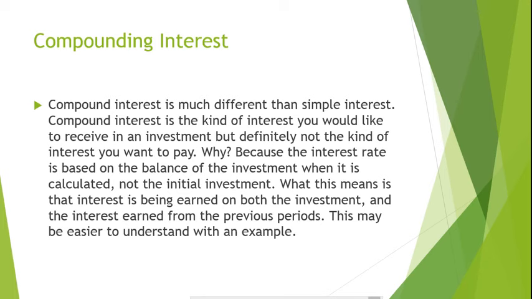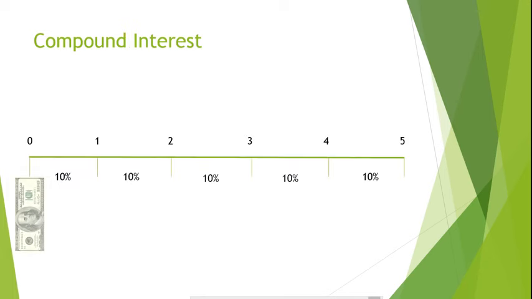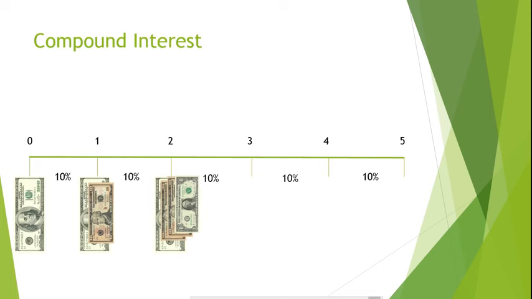This may be easier to understand with an example. Let's say you invested $100 for 5 years at a compounding interest rate of 10%. At the end of this first year, your investment would be worth $110 because it earned 10% interest on $100. At the end of the second year, your investment would be worth $121. This means that it earned $11 in interest the second year, which is different from the $10 in interest it earned in the first year.